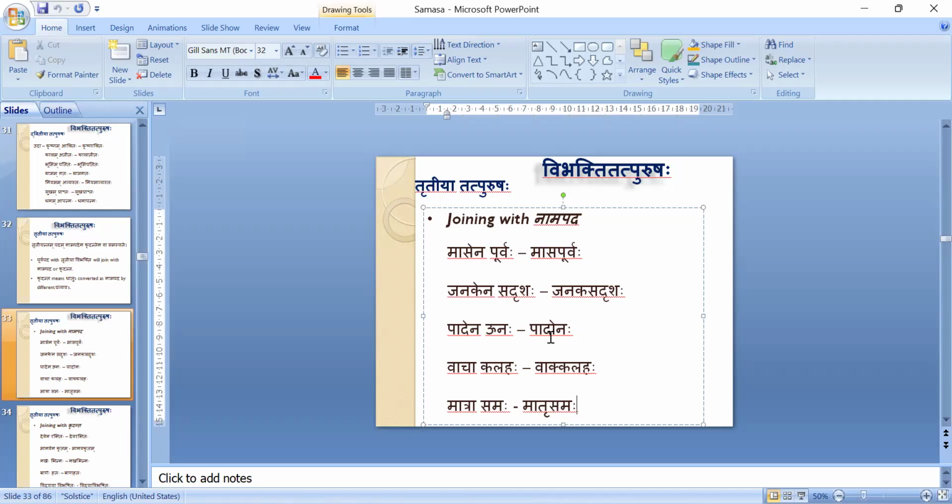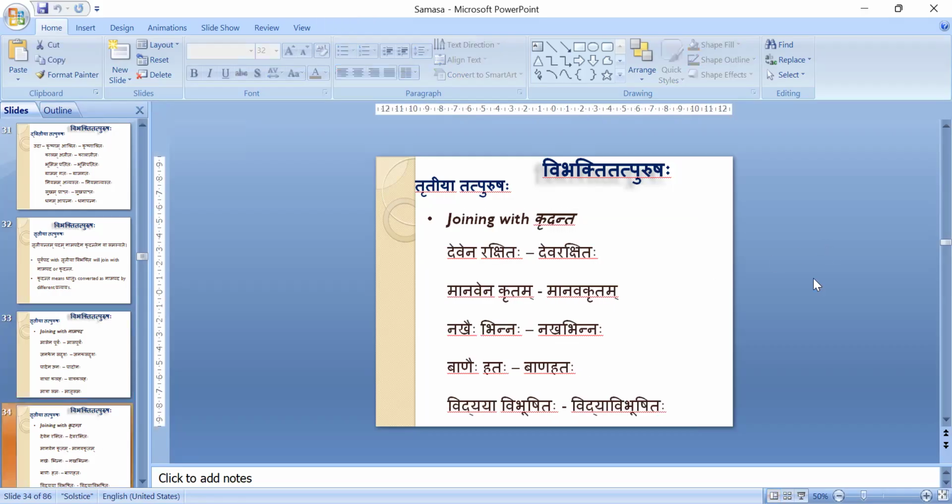These words, purva, sadrisha, una, kalaha, sama, are listed in Upapada Vibhakti. Because of the association of these words, the previous word is getting Tritiya Vibhakti. Therefore, automatically here Tritiya Tatpurusha will happen.